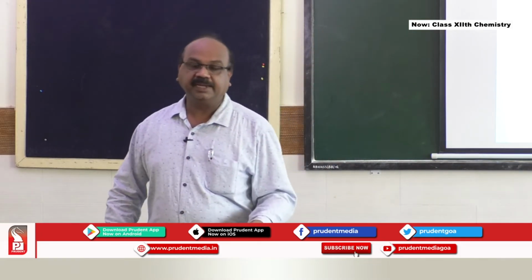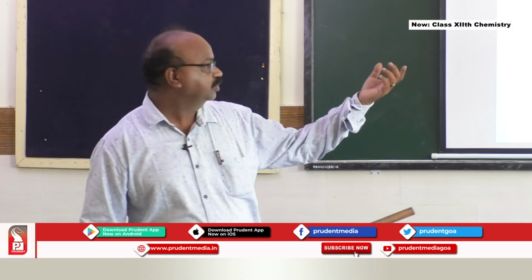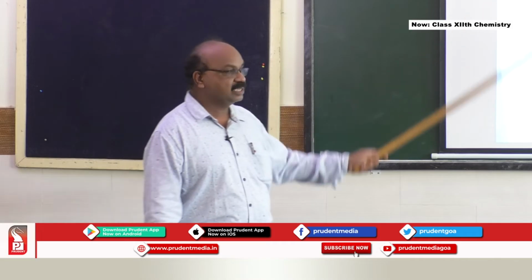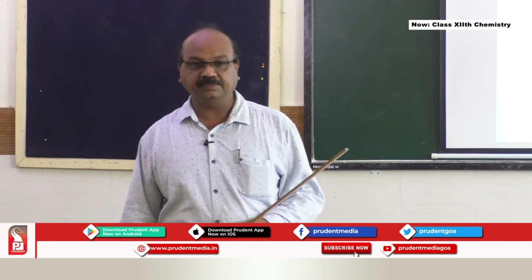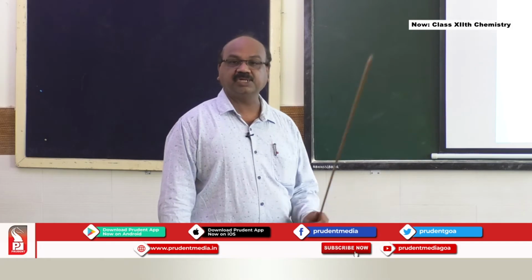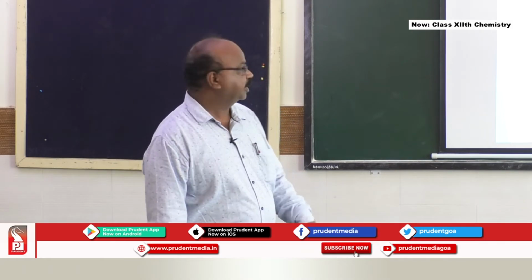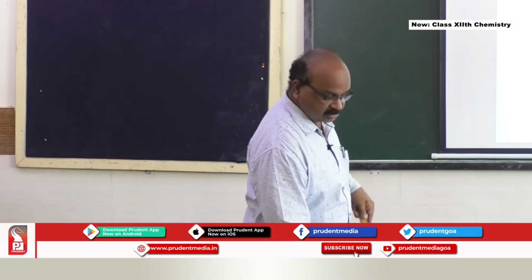That means the Daniell cell gives you a voltage of 1.1, and if you connect a battery outside that Daniell cell whose voltage is less than 1.1, under this condition what is going to happen to this cell? When the voltage is less than 1.1, this cell will function normally as it was functioning earlier. That means zinc will undergo oxidation, copper will undergo reduction. That is, when the E external battery is less than 1.1 volt, this is going to happen.